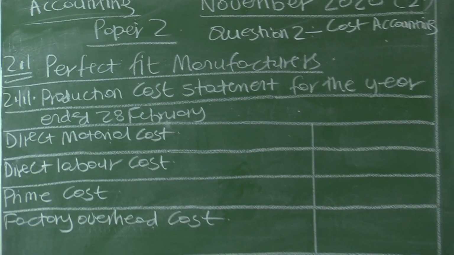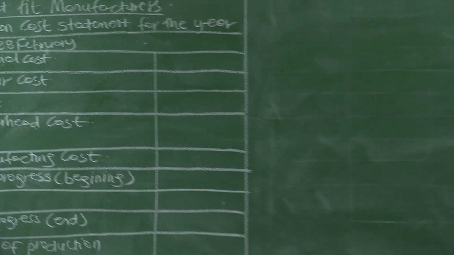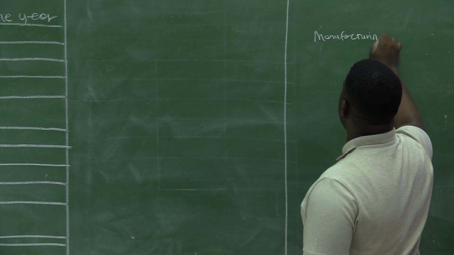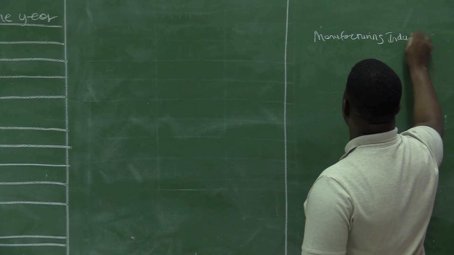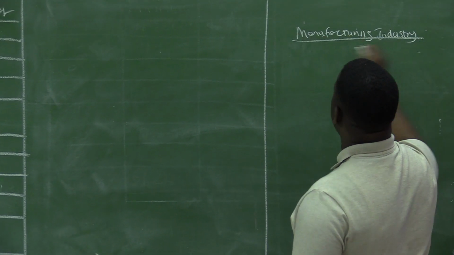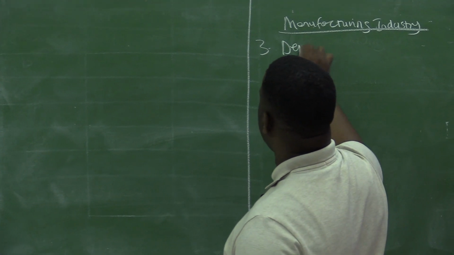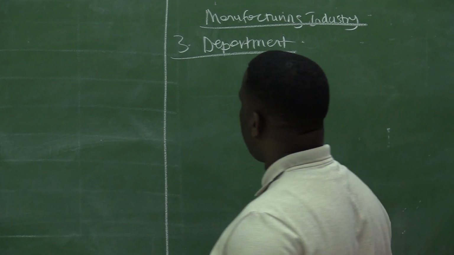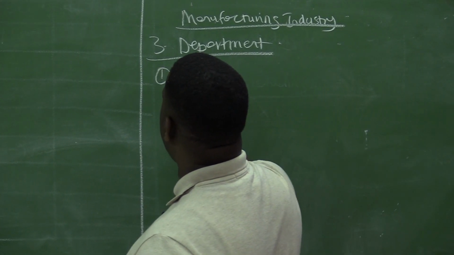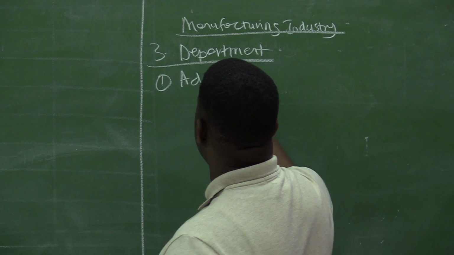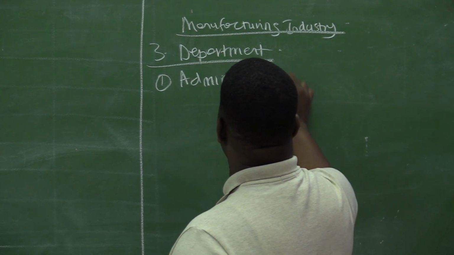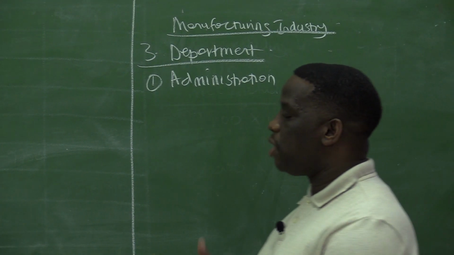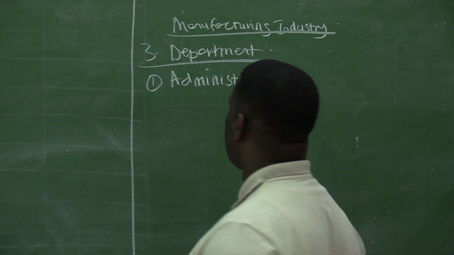The most important point that you need to keep in mind is that when you go to a manufacturing industry, you will find that there are 3 important departments. The first one is the administration department, where you will find office workers, people who are working in the office.